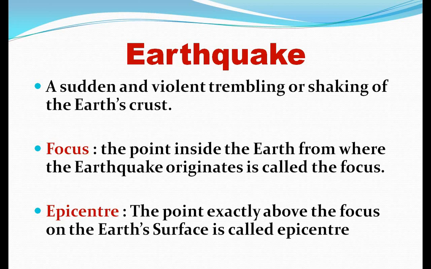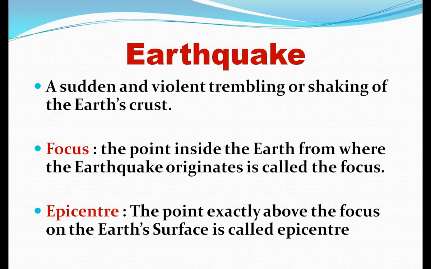The point on the surface of the earth right vertically above the focus is called the epicenter. And what is focus? The point inside the earth from where the earthquake originates is called the focus, and the point exactly above the focus on the earth's surface is called the epicenter.